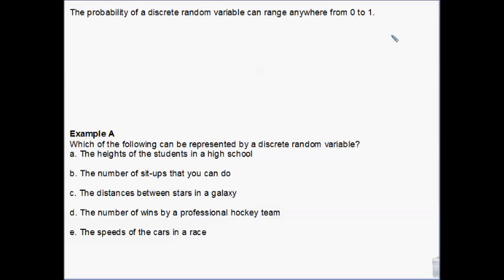Good? Okay, the probability of a discrete random variable can range from 0 to 1. If the probability equals 0, we are talking about an impossible event. It will not happen. The probability that I'm going to sprout wings and fly out that window in the next 5 minutes is 0. Not going to happen.